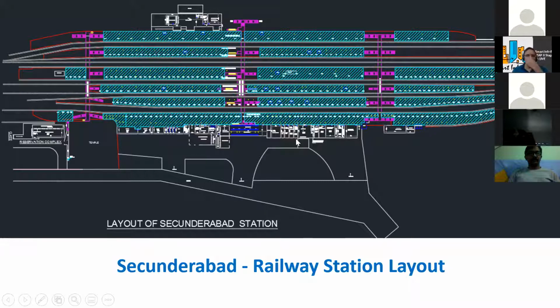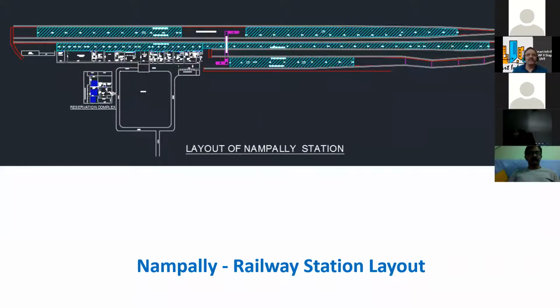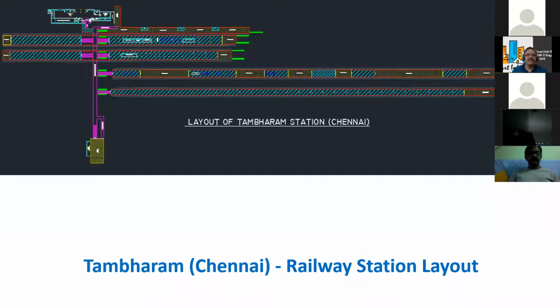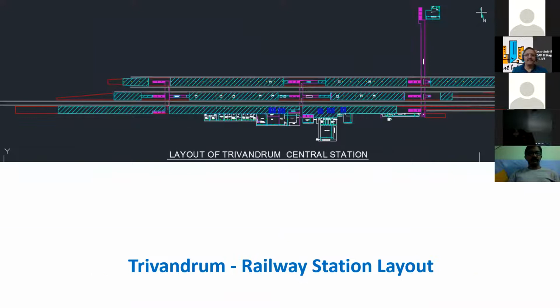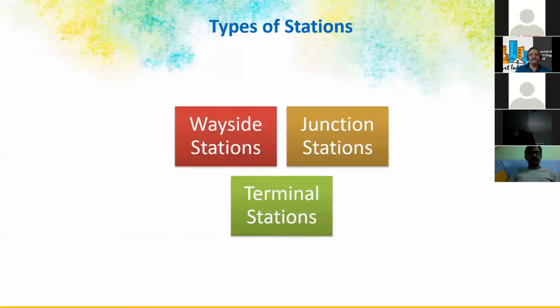So this is the Secunderabad railway station, and this is the Nampally station, a dead-end station actually. And we have done this Tambaram, Chennai, and Trivandrum railway station. So our team has gone to all the stations, conducted the survey, and this is the Mumbai railway station.